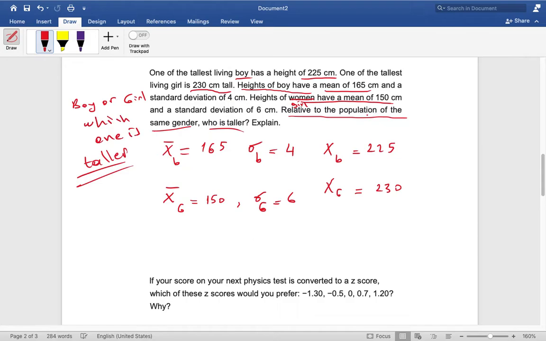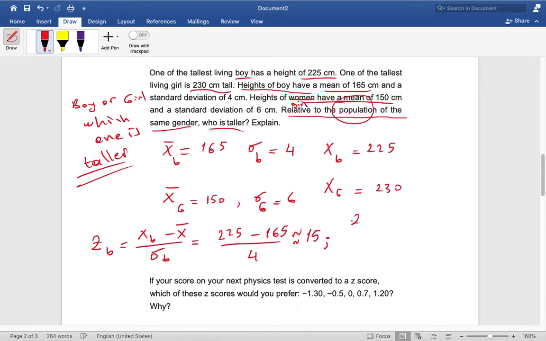Okay, based on the relative population. Now to solve this, we have to use the z-score. The z-score for the boy, if you remember, is x minus x bar divided by the standard deviation for the boy. So it will be 225 minus 165 divided by 4. Using my calculator, it is directly 15.